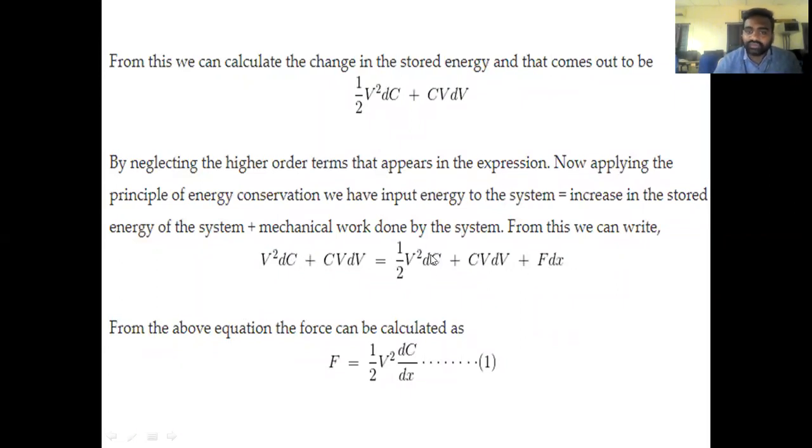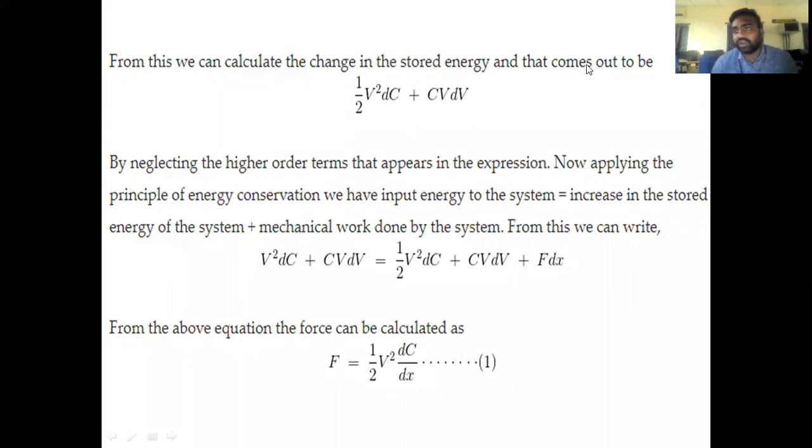So if we make a calculation, what will happen? If we take the left hand side expression to the right hand side, this will get cancelled and this will get cancelled, CV dV will get cancelled. So what will be the final expression? The final expression will be F is equal to half V square dC divided by dx. This is the new force.